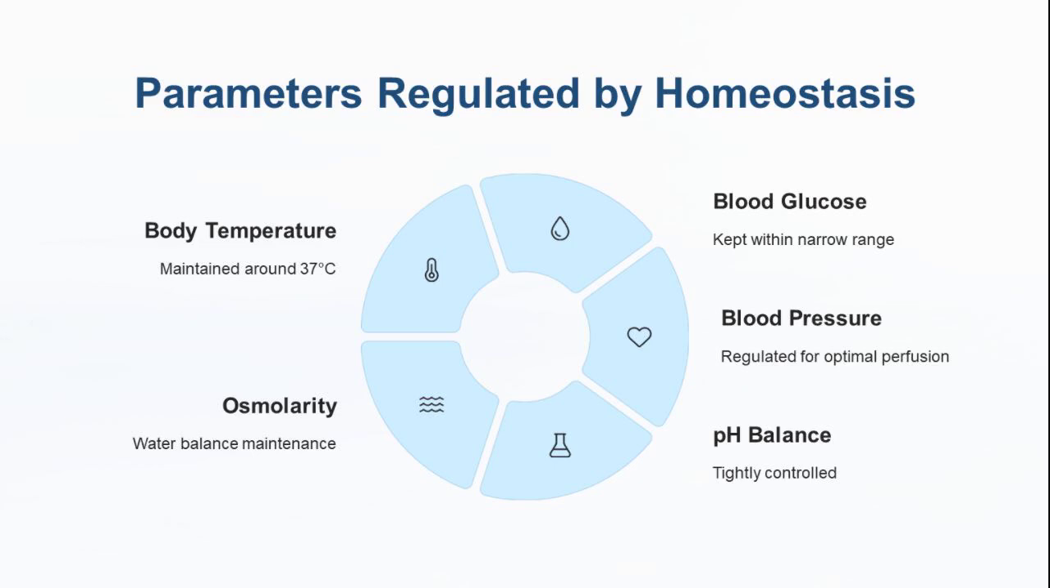Now, what parameters are tightly regulated by homeostasis? Your body maintains a stable temperature around 37 degrees Celsius to ensure enzymatic reactions proceed efficiently. Blood glucose levels are kept within a narrow range to provide energy for cells without causing damage. Then, your blood pressure is regulated to ensure all tissues receive adequate blood flow. Similarly, pH balance is tightly controlled around 7.4 to prevent harmful shifts in acidity or alkalinity, and osmolarity is regulated to maintain water and electrolyte balance. Each of these parameters requires constant monitoring and adjustment.